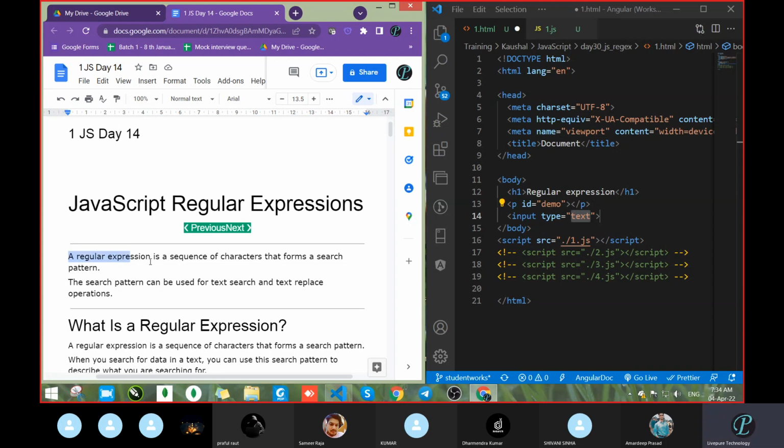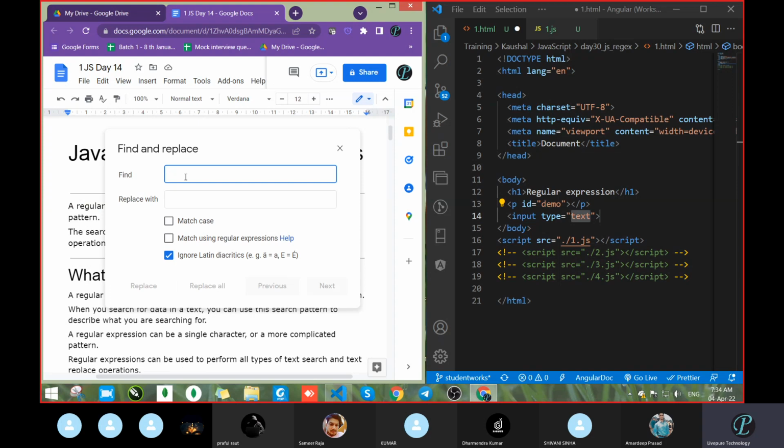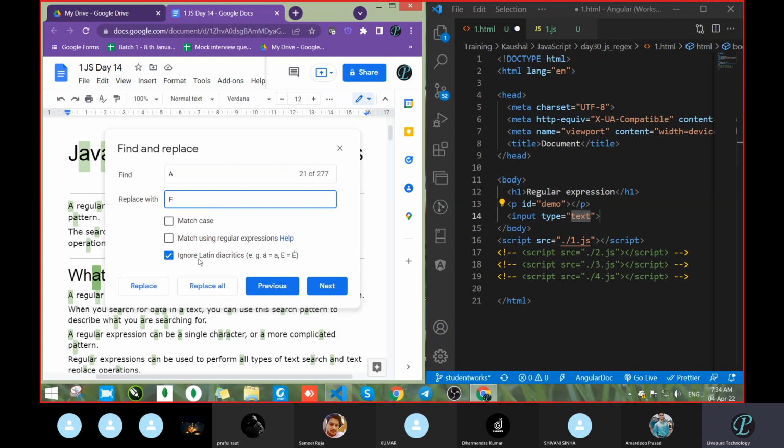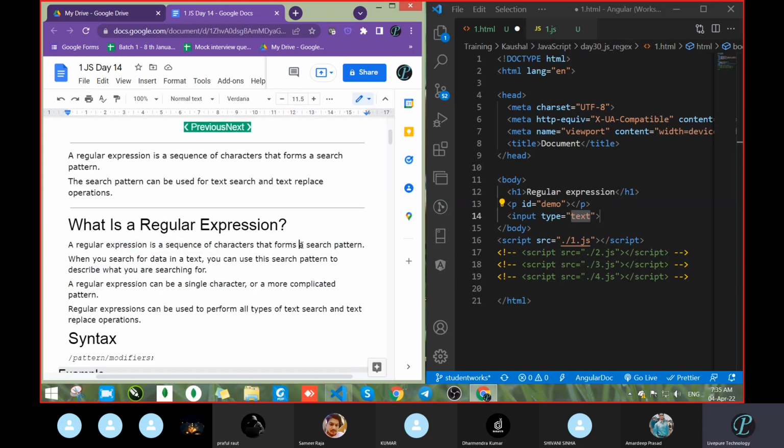Okay, so let's see. A regular expression is a sequence of characters that forms a search pattern. The search pattern can be used for text search, text replace operations, or anything. Where are we using text replace? When we do Control F, it gives the record, but here you can also do replacing. Suppose you searched A, you got that A, and I want to replace it with F. You can go with replace all or replace one by one. So we are searching and replacing, and other things we can also do with the help of this. So regular expression is a sequence of characters, that's fine.